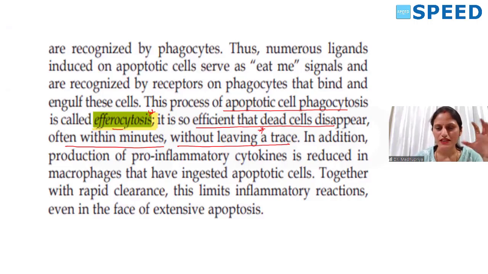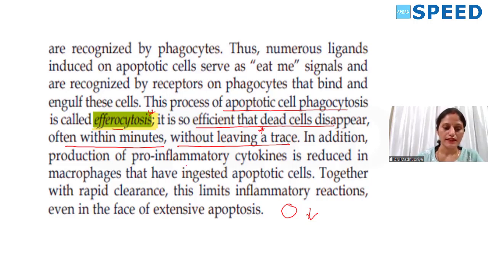But what is the importance of this sentence? Why is Robbins putting that sentence? See, rapid clearance of the dead cells before they even lose plasma membrane integrity is very important to keep a check on inflammation, because apoptosis means there should not be any inflammation, isn't it? So to keep a check on that inflammation, before the plasma membrane degenerates, they have to rapidly remove all the cells. That is why it has to be so efficient. That is why it is very important also. This efferocytosis should occur before even the membrane integrity is lost.